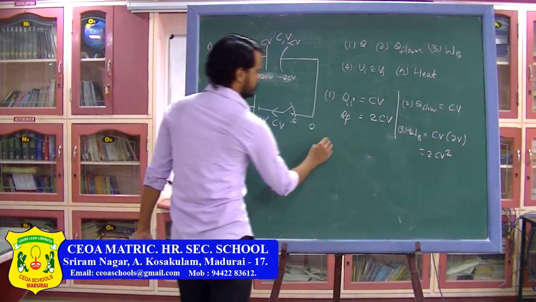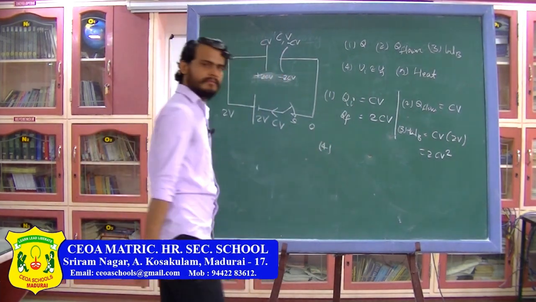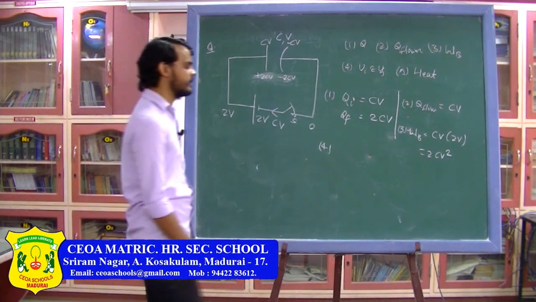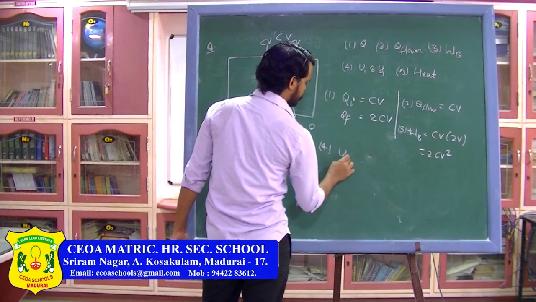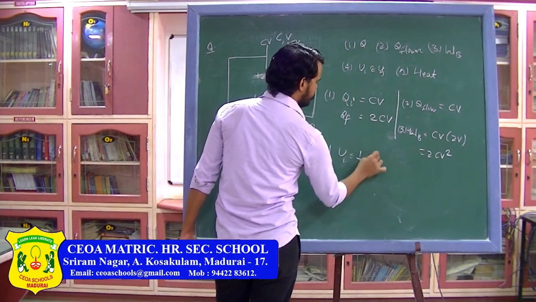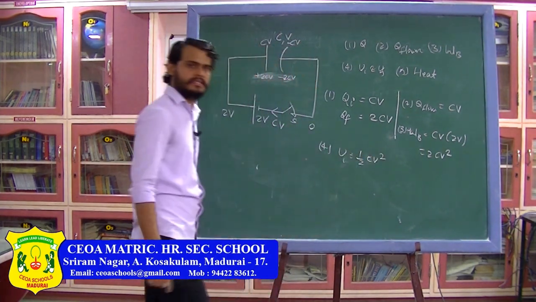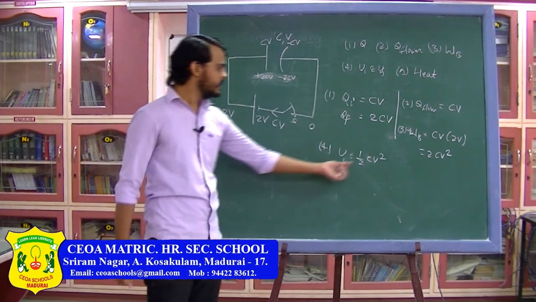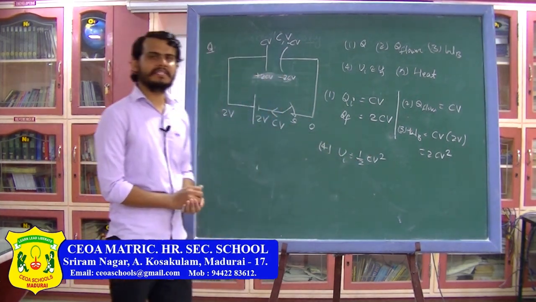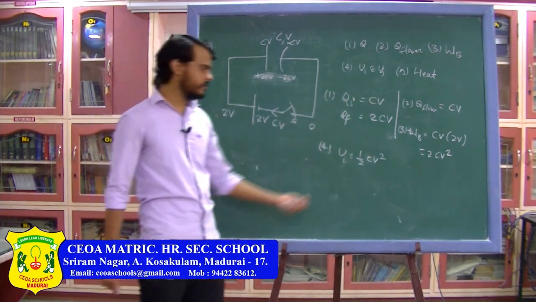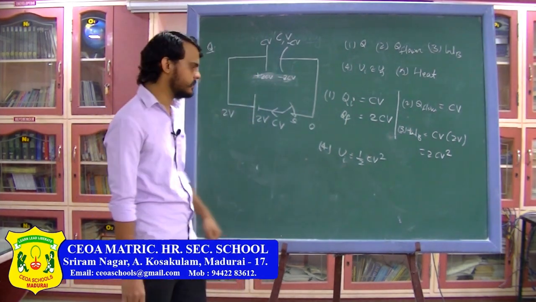Next is the initial potential energy and final potential energy of the capacitor. Initial potential energy can be written as half CV square, because initially the potential difference across the capacitor is V and the capacitance is C. So the initial potential energy will be half CV square, where V is the potential difference across the capacitor.